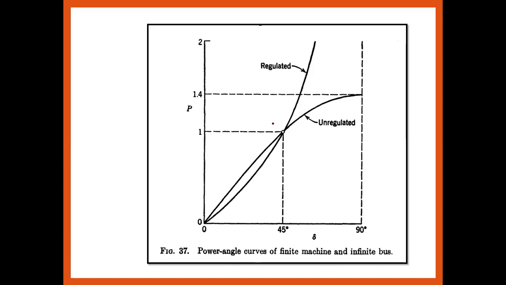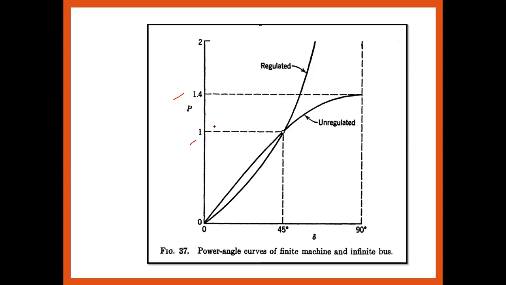This is the finite machine and the infinite machine. What is happening in the finite machine at 45 degrees? We are getting the maximum power, that is 1. In the second condition, we were getting 1.4 with the unregulated one, but for the regulated one we are getting maximum power up to 2, with the delta value not being limited to 90 degrees.